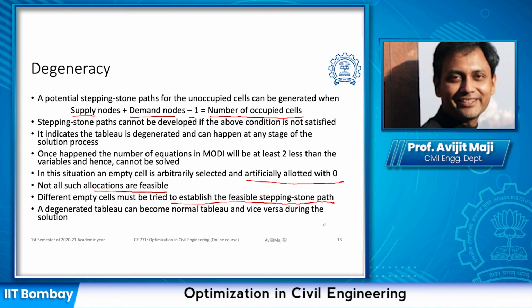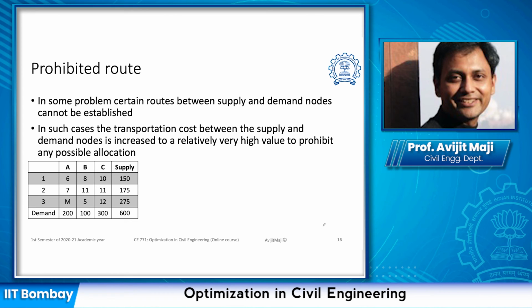Another case that can happen, particularly for the transportation problem, is with the routes which we are choosing. So we have the supply nodes, we have the demand nodes. Now between supply and demand there could be certain routes which are impossible to match. So it is like you have a factory from where something is manufactured and it is going to be delivered into a certain market.